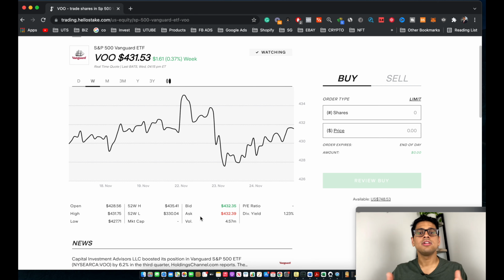You can see over here, it basically shows you the dividend yield for this specific stock or ETF. So in the case of VO, the current dividend yield is 1.23%. And finally, it even shows you a PE ratio. So again, these numbers are a great tool for you guys to actually look into and research before you go ahead and purchase that specific stock or invest into that company.